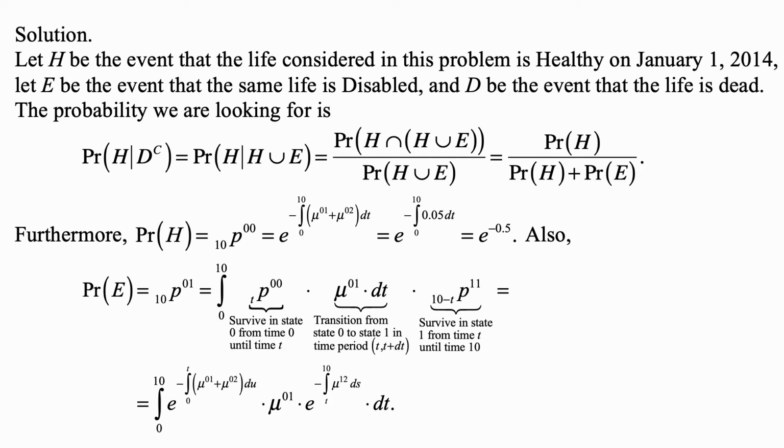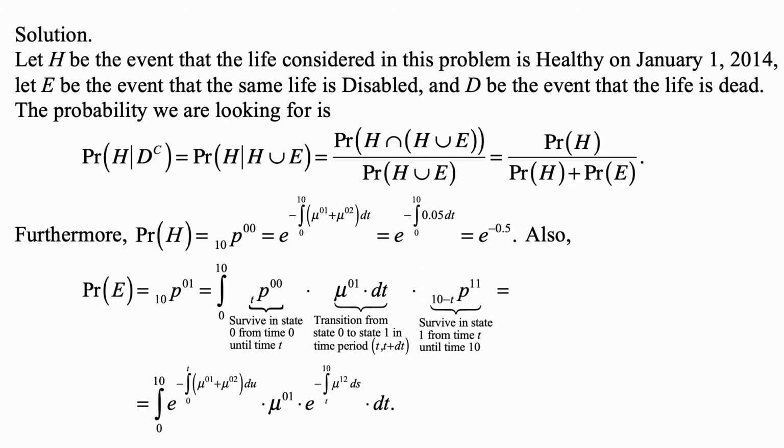And you might wonder, do we worry about the fact that the person may leave state 0 and come back? The answer is, you can't come back once you leave state 0. That's the way this problem is set up. So you don't have to worry about it because the two probabilities are the same. So this 10p00 is the same as 10p00 with a bar above 00.